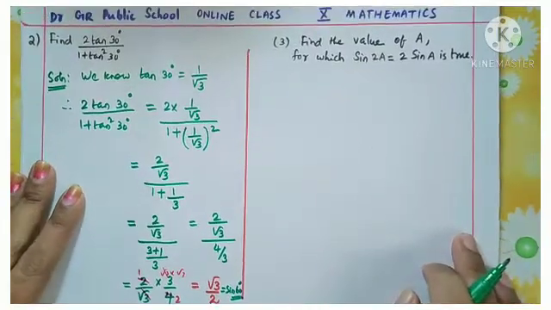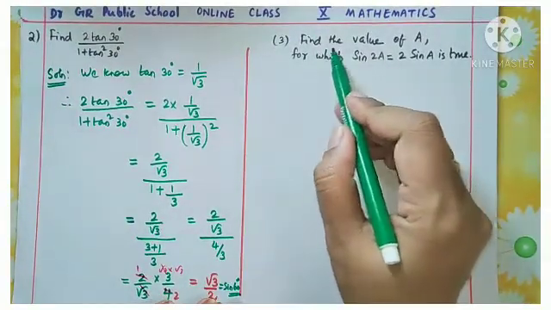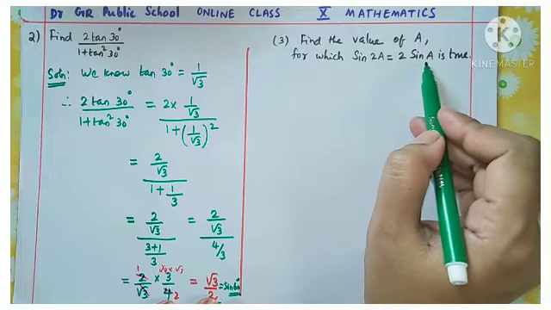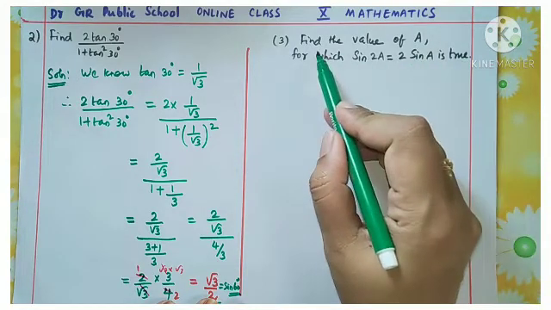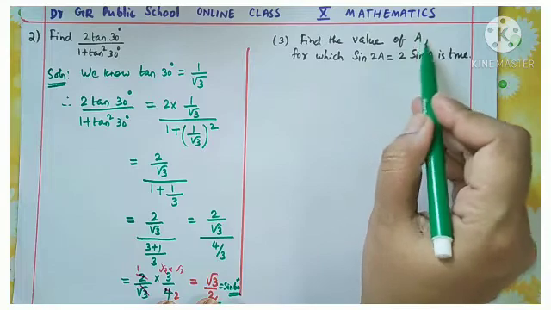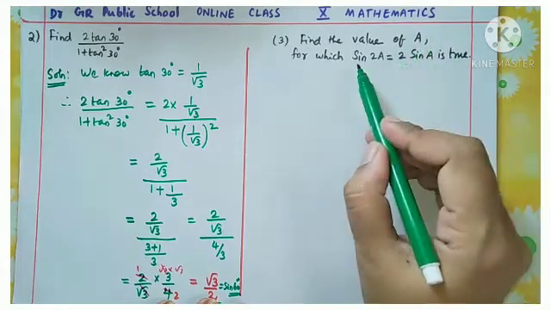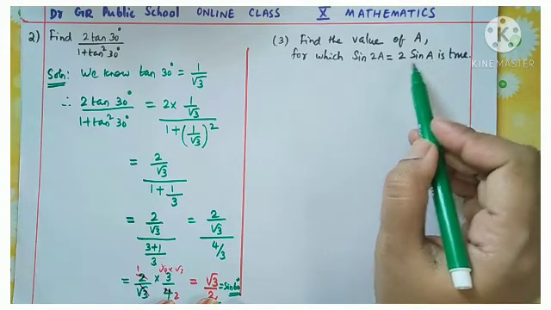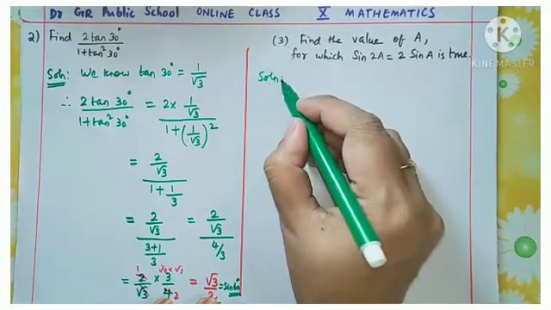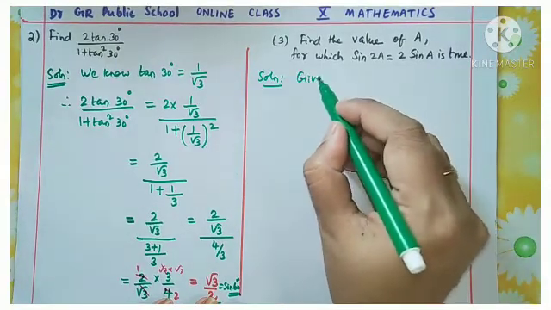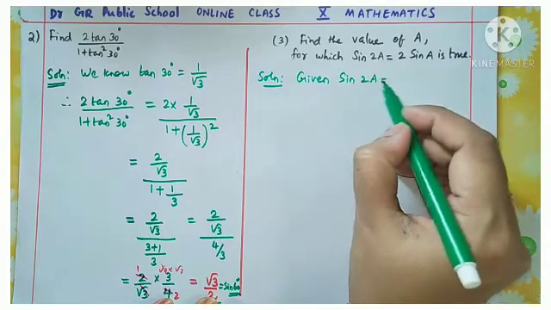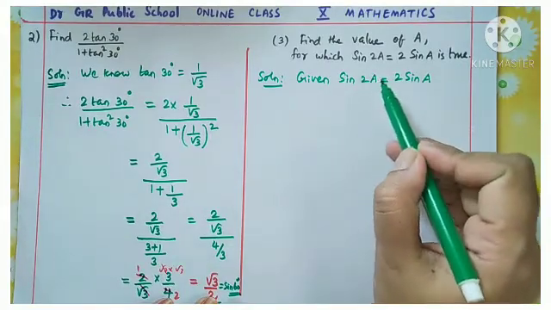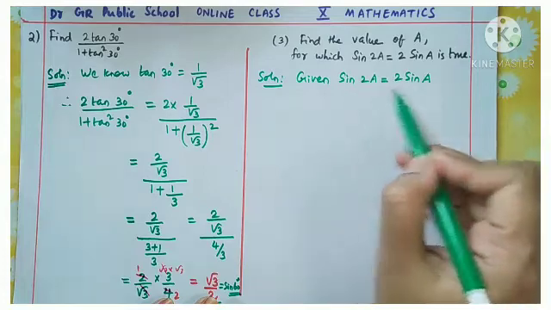Now next problem. What is the next problem? Find the value of A for which sine 2A equal to 2 sine A is true. So here also we need to find the value of angle A. A is an angle and the condition is sine 2A is equal to 2 sine A. Understood? So when you start the solution, this is the condition given. We need to find out for which value of A this condition is true.